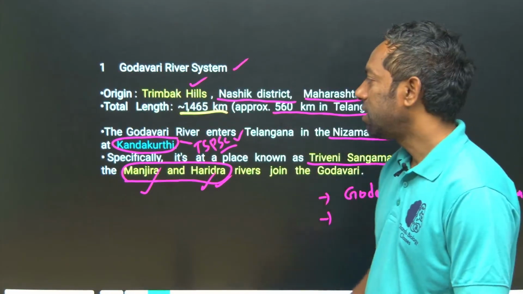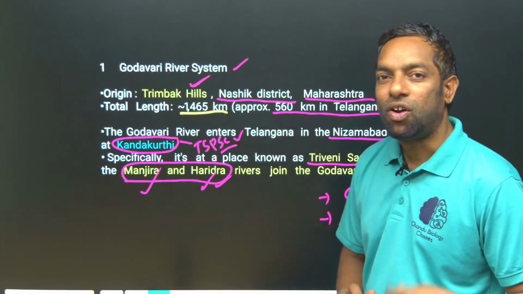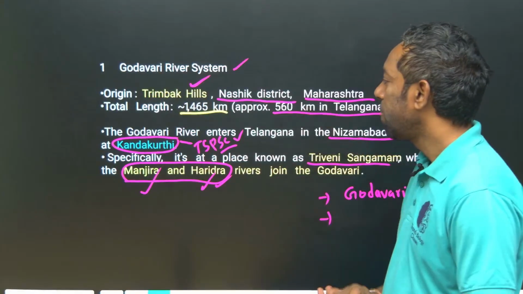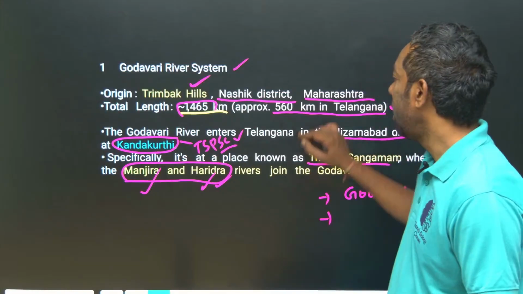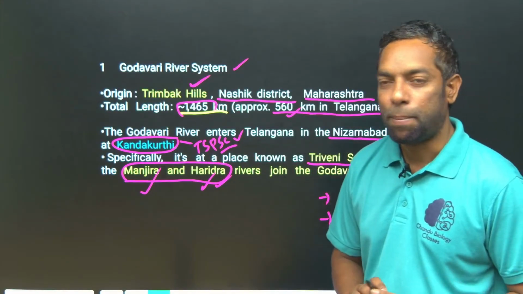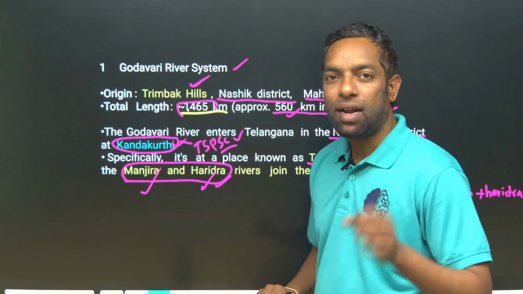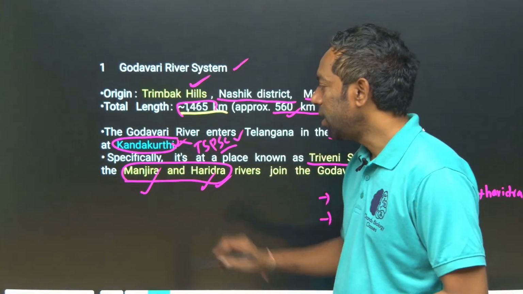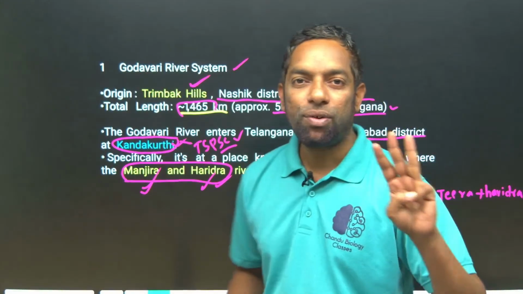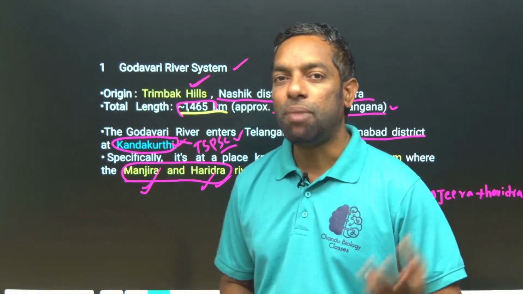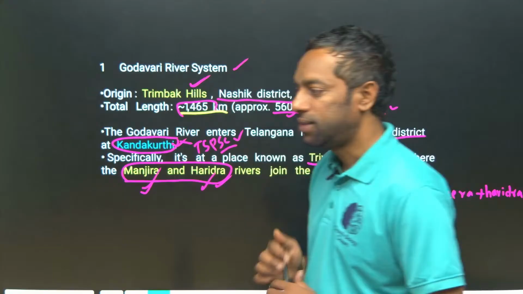These are all the important points about the Godavari river. It originates at Triambakeshwar hills, Nasik district, Maharashtra, with a length of 1465 kilometers, 910 miles, and 560 kilometers in Telangana. It enters Telangana at Kandakurti, Nizamabad district, where it meets Manjira and Haridra. Along with Godavari, these three rivers are called Triveni Sangamam. The place is Kandakurti, most important from the exam point of view. I hope you understand this.